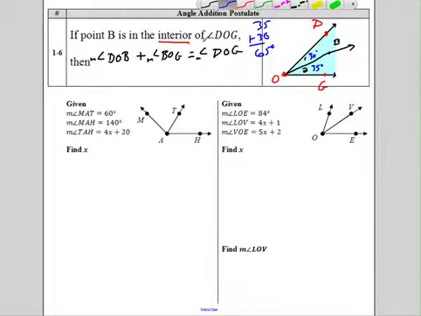All right, let's do some examples though. We've got these angles here. So I'm giving you all this information.